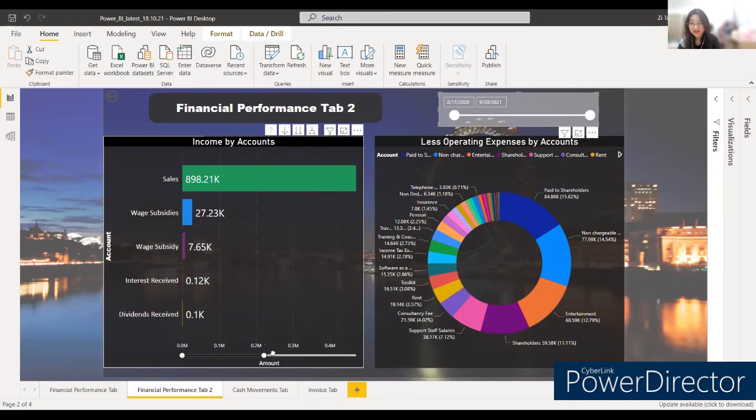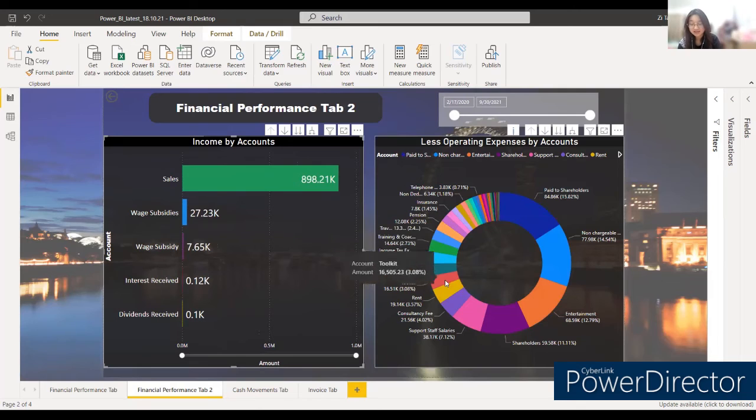Low productivity and performance will be resolved as the business can now fully utilize its resources and get things done in the right manner. For example, minimum cost incurred with no wastage of resources, such as reducing unnecessary costs. Moving on to the cash movement tabs.